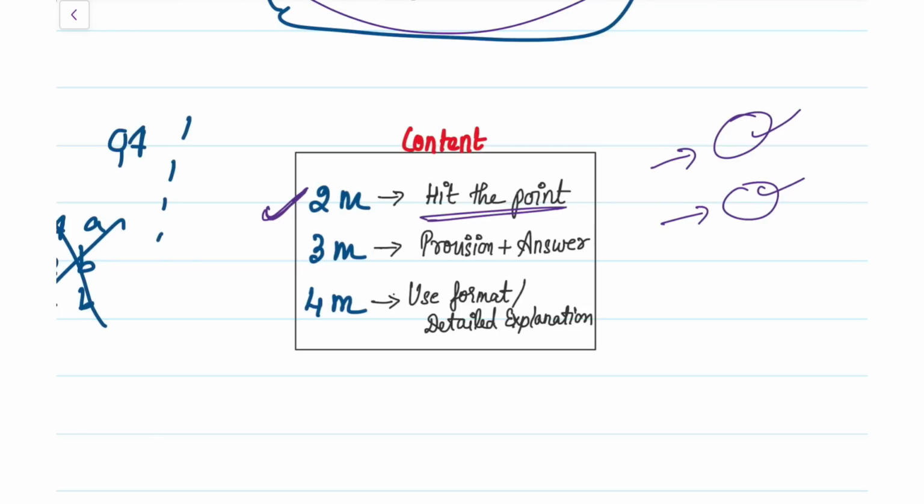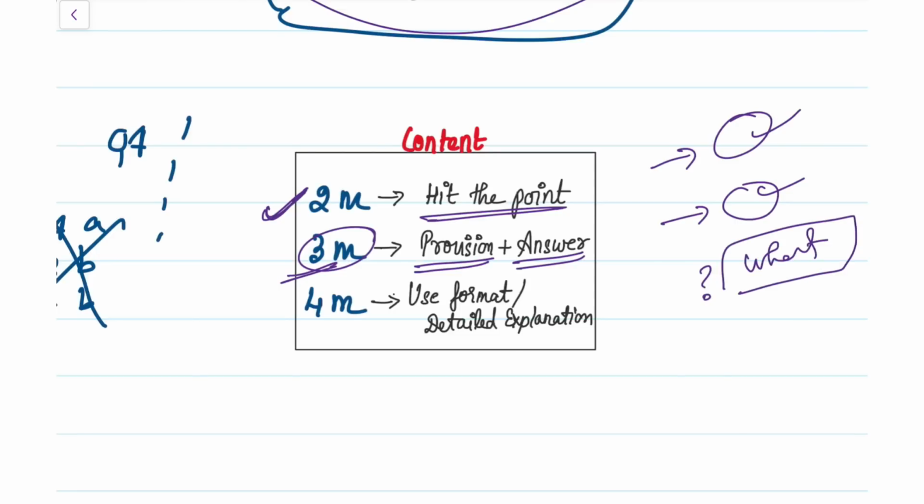Now if it is a 3 mark answer, you have to first write the provision and then answer the question. Like if they are asking whether audit documentation is necessary in a 2 mark question, you can directly write yes, it is necessary, and how it should be maintained. Now if it is a 3 mark question, then first write what audit documentation is, giving a brief about what the topic is talking about. In the first line you give what the topic is about, and then you can directly write your answer.